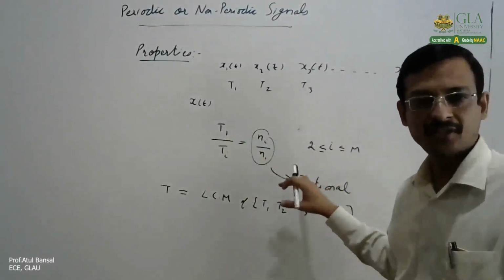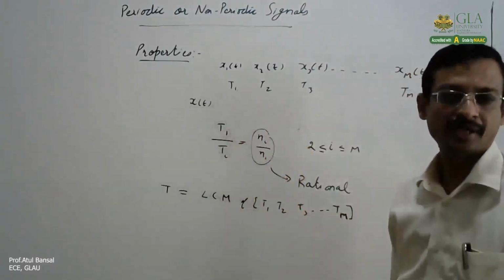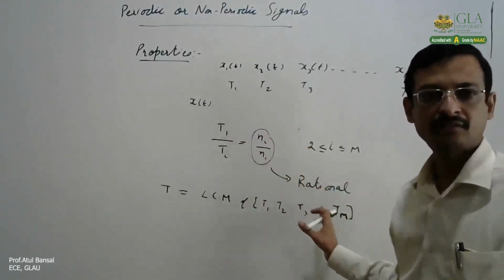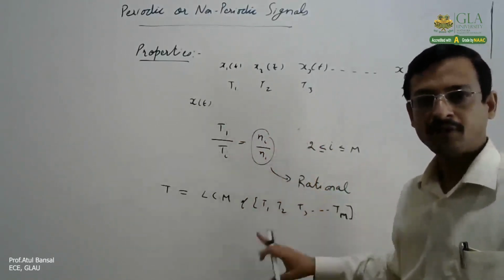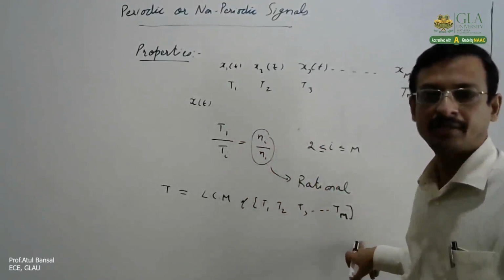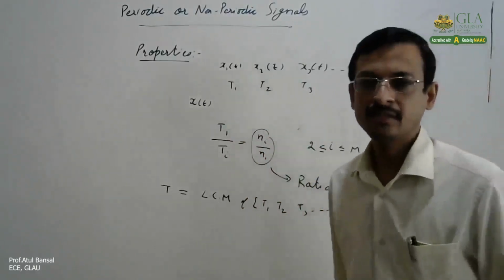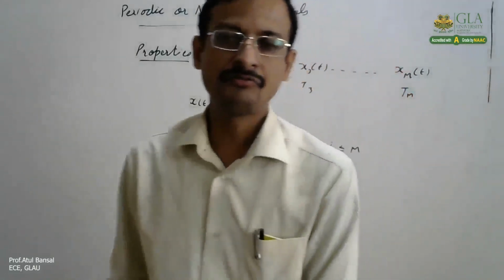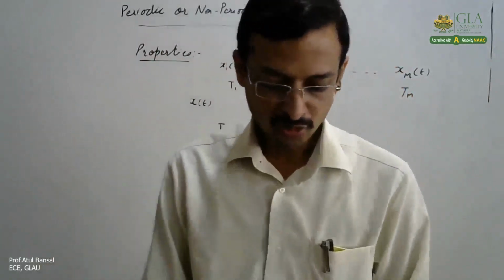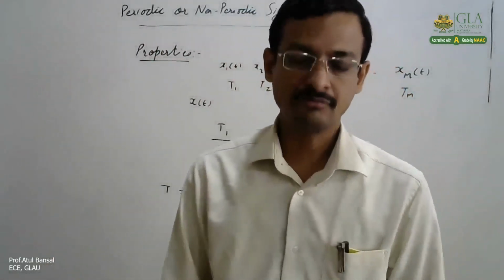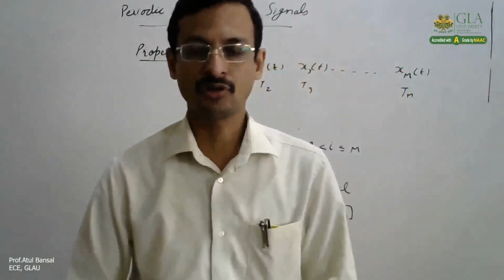If they are all rational, we say the sum is periodic. If they are not rational, the sum is not periodic. And the overall time period can be calculated like this. So these are some of the important properties of periodic signals. Now the question comes: how do we check whether the signal is periodic or not?